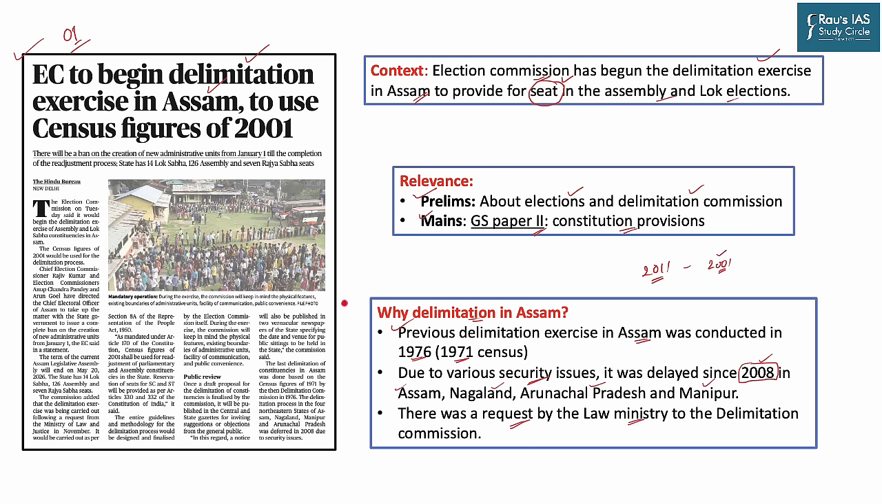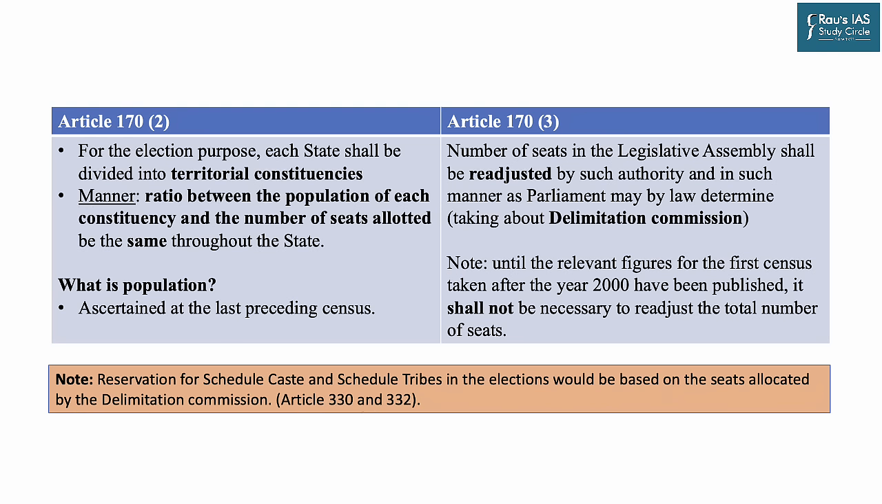Now, when we talk about the basic provisions of the Constitution, it is important for the student to go through Article 170. Article 170 has two important clauses, Article 170 Clause 2 and Article 170 Clause 3. Clause 2 talks about how, for the election purpose, every state should be divided into territorial constituencies.